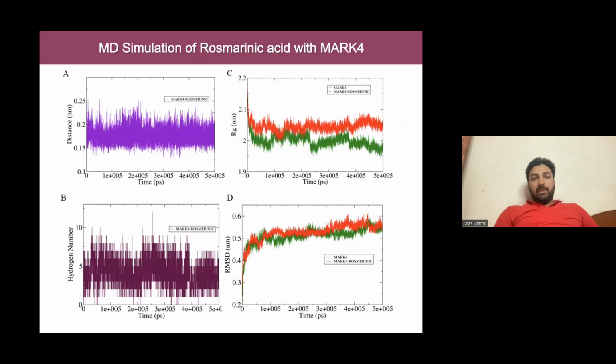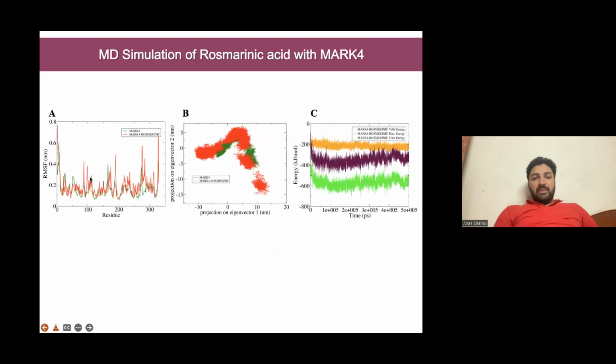the protein and ligand complex. We have different parameters like radius of gyration, hydrogen bonds, and RMSD and RMSF values. We can see the red one is for the complex, and the green one is for the native free protein. So what we found through all our molecular dynamic simulation studies is that once rosmarinic acid binds to MARC4, the stability of the complex increases. Similarly, we can see the average number of hydrogen bonds was around 5 for the protein ligand complex. So it denotes that the complex is stable throughout the molecular dynamic simulation period.